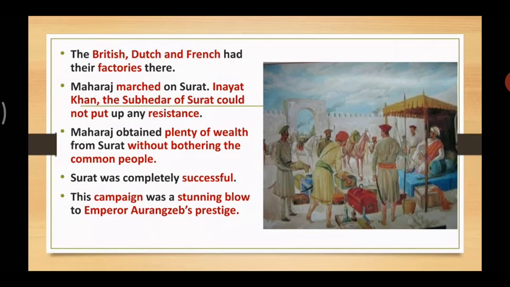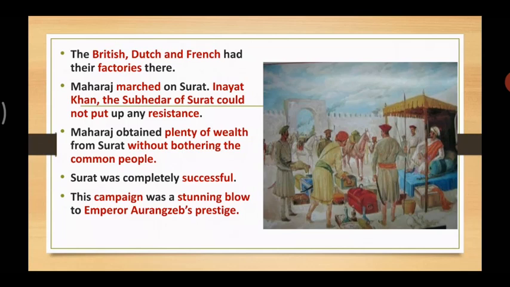When he raided Surat, Inayat Khan, one of the Sardars of the Mughals, could not put up any resistance against the sudden raid.